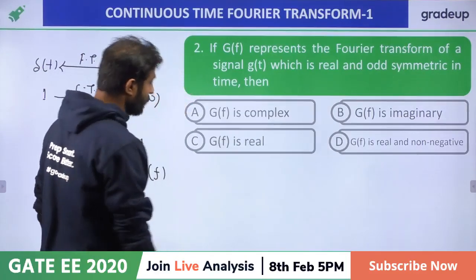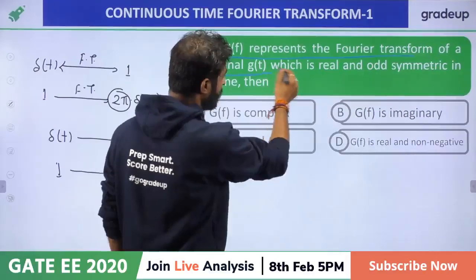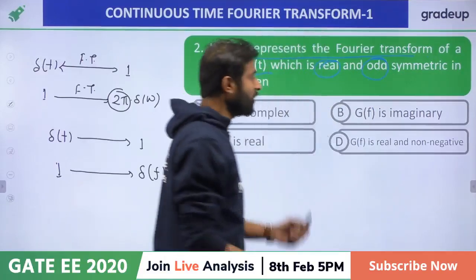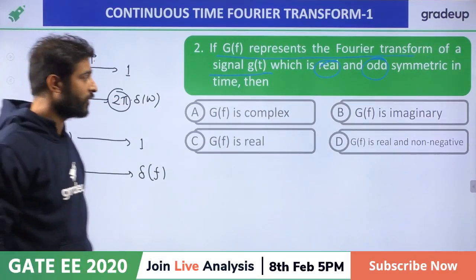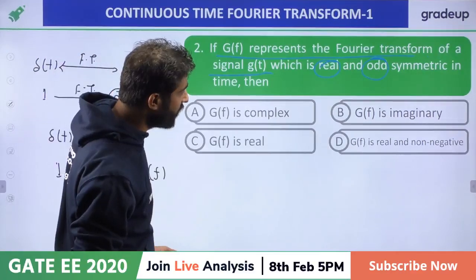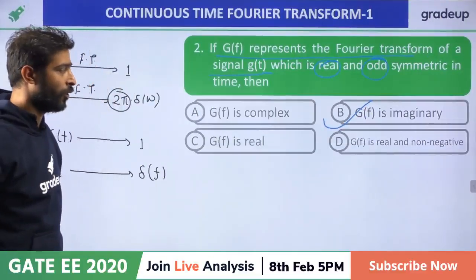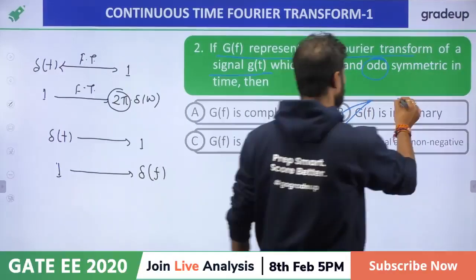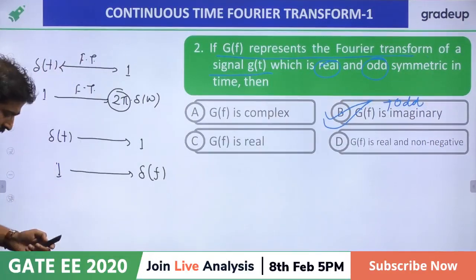So my dear friend, just remember, g of f represents the Fourier transform of a signal g of t, which is real. The function is given as real and odd. If the function is real and odd, of course its transform is pure imaginary and odd in nature. So g of f is pure imaginary and odd in nature. Only B is the matching option, only B is correct. G of f is pure imaginary and also odd in nature.